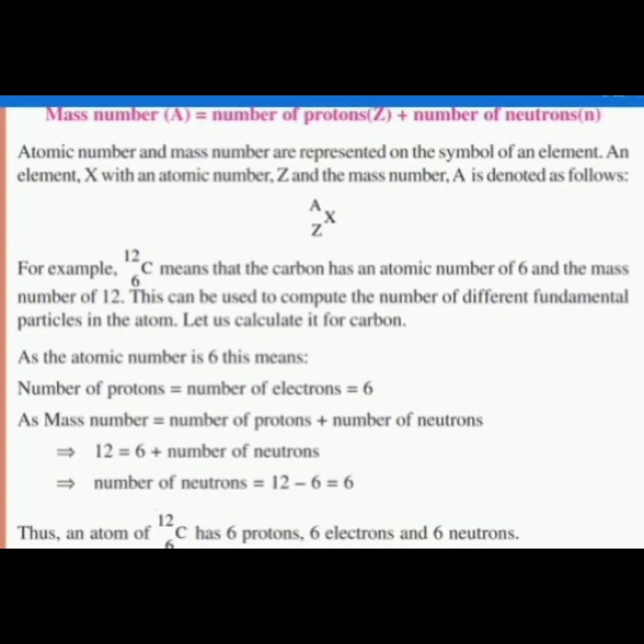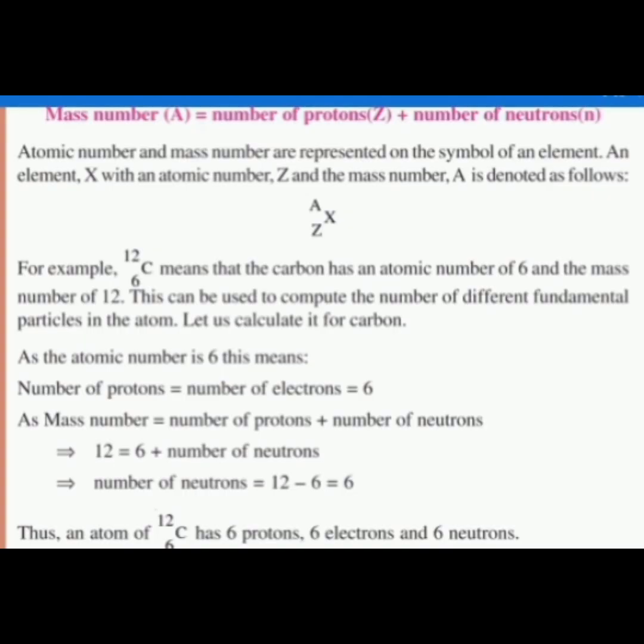So there are totally 6 protons and 6 electrons. Mass number is the number of protons plus the number of neutrons. So if you want to find the mass number, you have to add the number of protons plus the number of neutrons. Here the mass number is 12 and the number of protons is 6, and we have to find the number of neutrons.